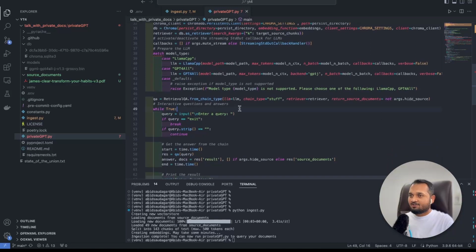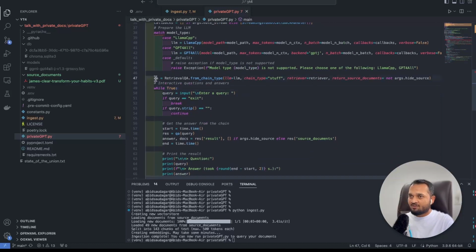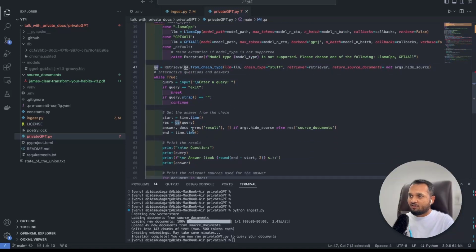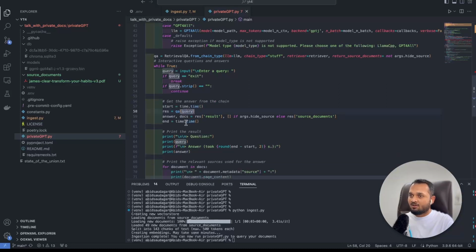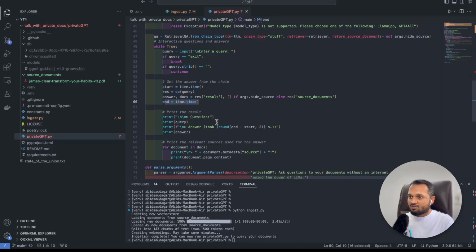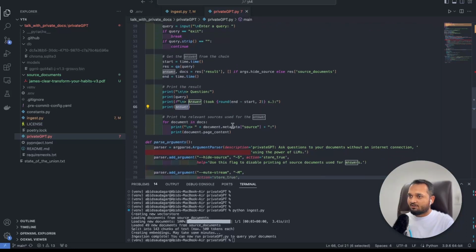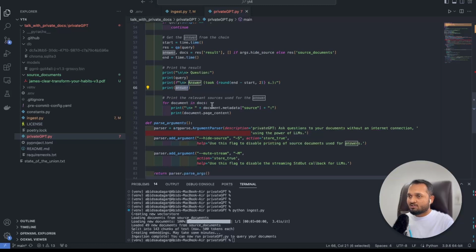I'll explain it later. Now we'll start the infinite loop here, while True. If the query is equal to exit, it will break the loop, and if there is nothing in the query, it will continue the loop. Now we'll use this QA, which we have initialized earlier, and pass the query into this. This will convert the query into an embedding, then we'll get the similar text chunks, which get passed as context into the LLM, and then the LLM will give us the answer. We'll check the end time as well, show the user the answer in the print here, and all these source documents will be shown as well.